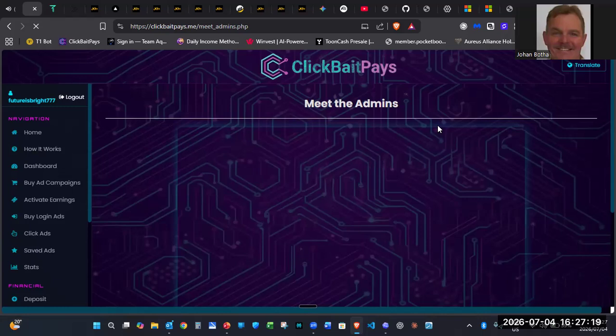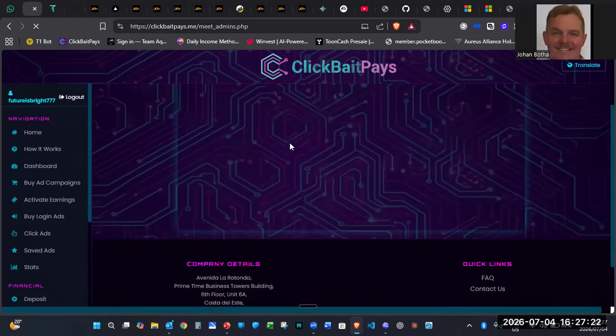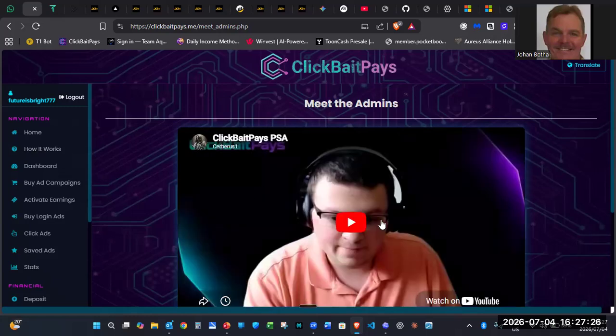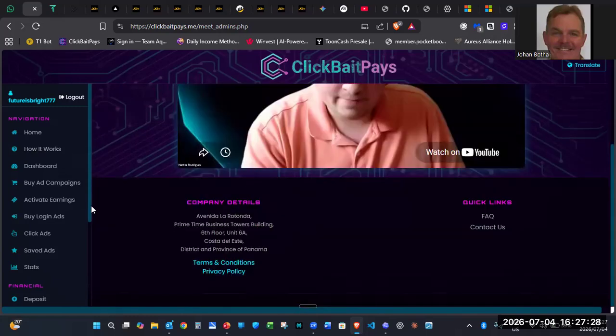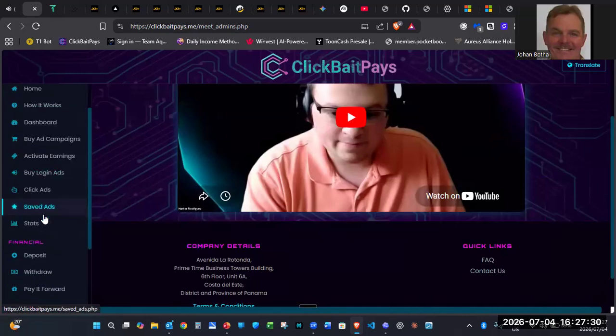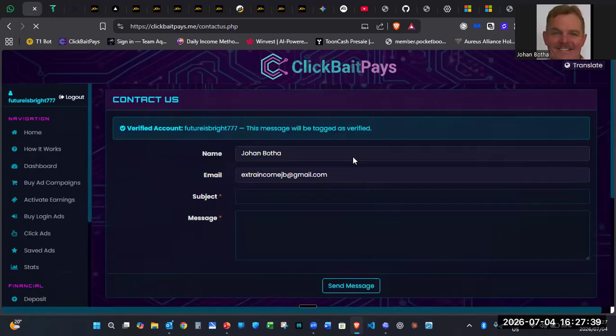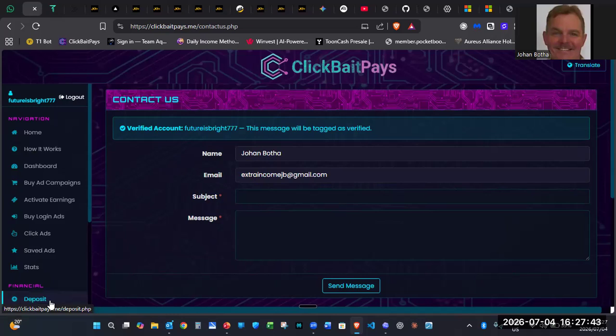Right, so then you get to meet the admins, where there's a short Zoom session that you can go through, where you can meet the family that is in charge of this in Panama, and they will explain the concept to you. Also in your welcoming email, the owner explains in more detail how it works and where this comes from. You can contact them via email. I must say that they are very prompt with their response. So yes, that is how you can contact them directly, via email only.